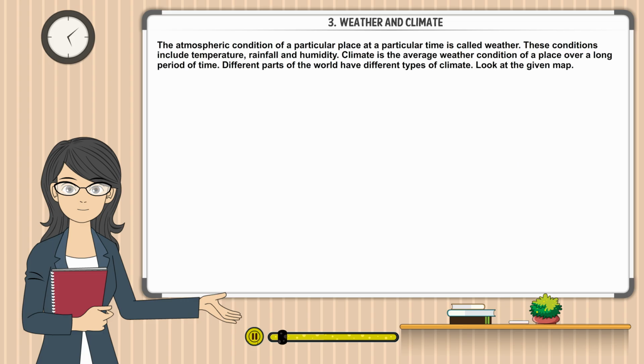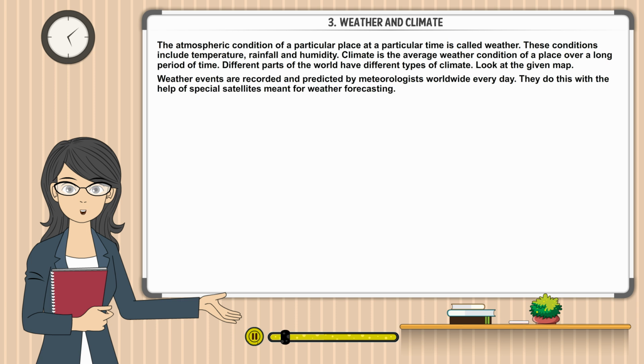Look at the given map. Weather events are recorded and predicted by meteorologists worldwide every day. They do this with the help of special satellites meant for weather forecasting. Factors that affect climate: latitude and angle of the sun's rays.